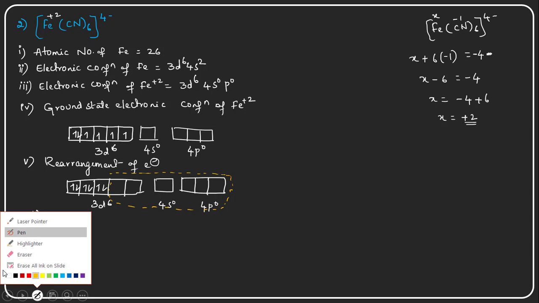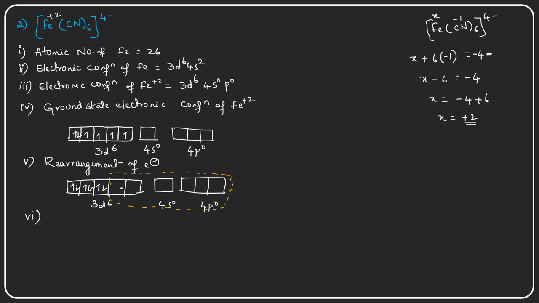And what is the hybridization state here? Two d orbitals are involved, so d2, one s orbital, and 3 p orbitals, so d2sp3 hybridization is forming.